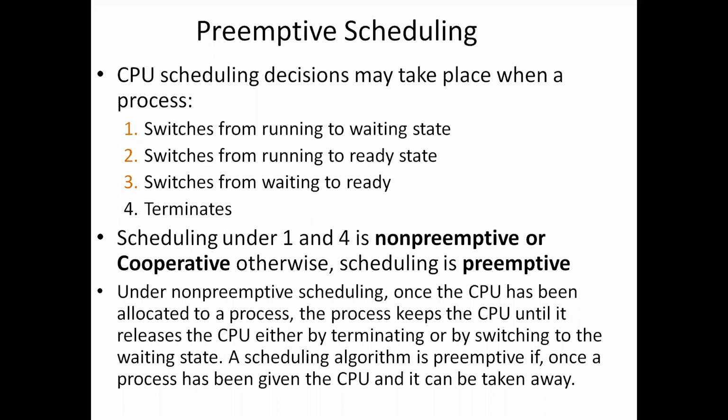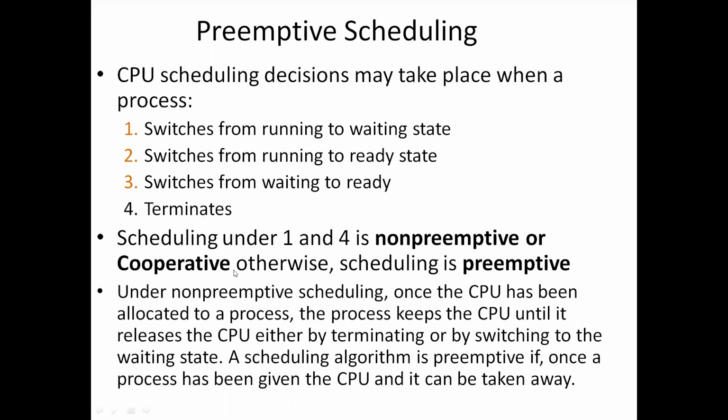Scheduling under 1 and 4 is called non-preemptive scheduling. When scheduling takes place only under circumstances 1 and 4, we say that the scheduling scheme is called non-preemptive scheduling. That is, the process switches from running to the waiting state, and the fourth one is when a process terminates.